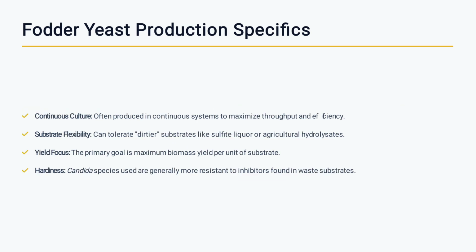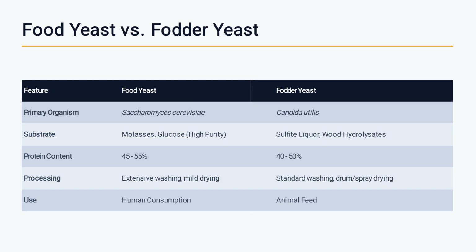Fodder yeast production specifics. Continuous culture: often produced in continuous systems to maximize throughput and efficiency. Substrate flexibility: can tolerate deteriorated substrate like sulfite liquors or agricultural hydrolysates. Yield focus: the primary goal is maximum biomass yield per unit of substrate. Hardiness: Candida species used are generally more resistant to inhibitors found in waste substrate.